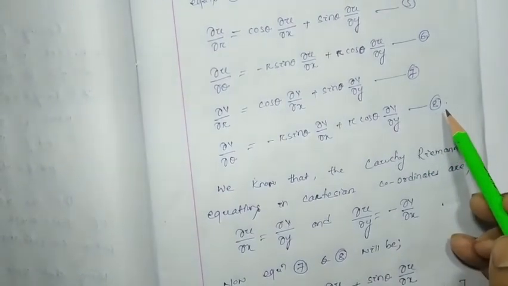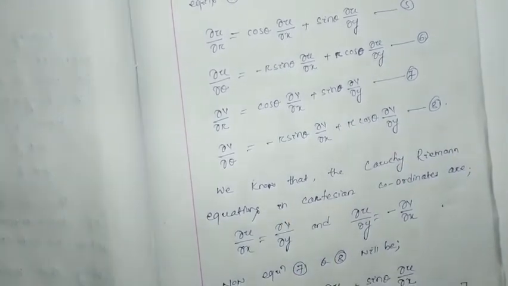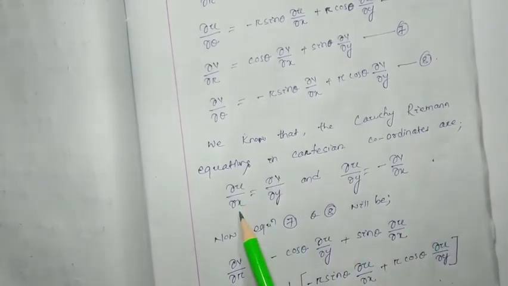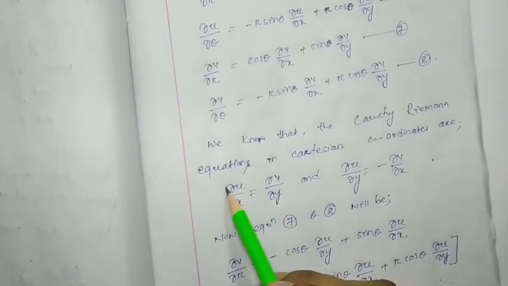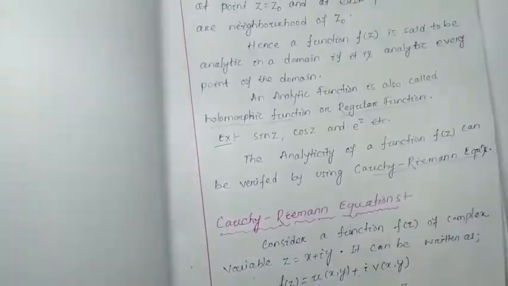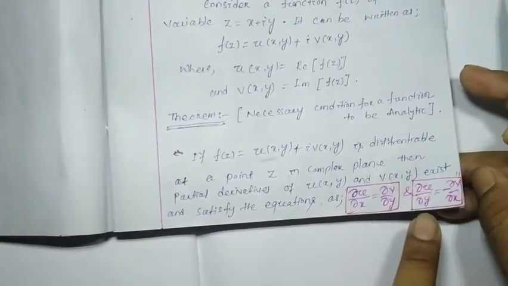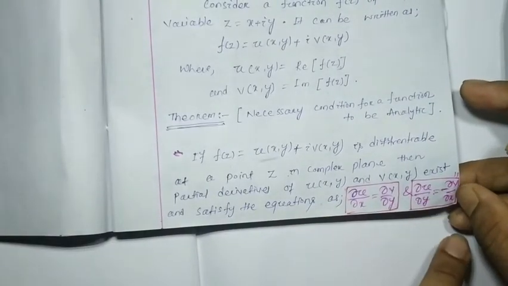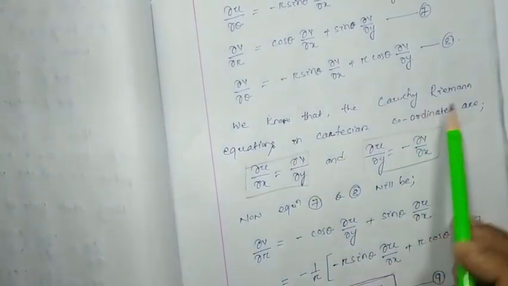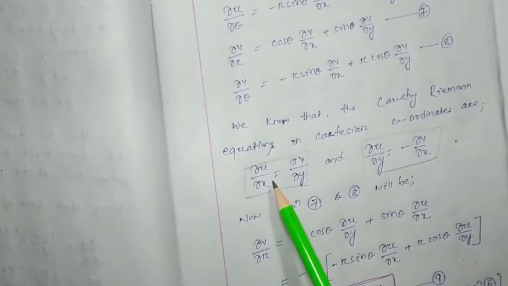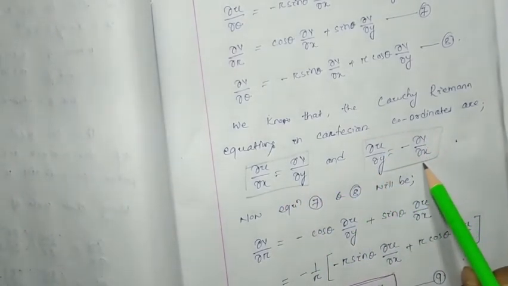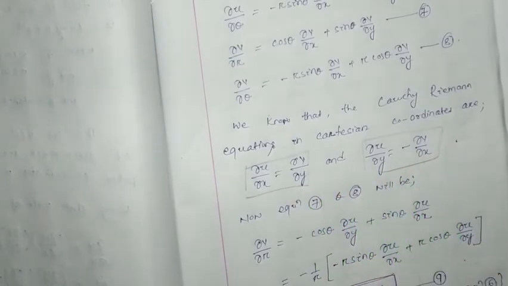Now we know that the CR equations in Cartesian coordinates are del u by del x equal to del v by del y, and del u by del y equal to minus del v by del x. I suggest that you remember these two equations. So from the Cauchy-Riemann equations in Cartesian coordinates, del u by del x equals del v by del y and del u by del y equals minus del v by del x.